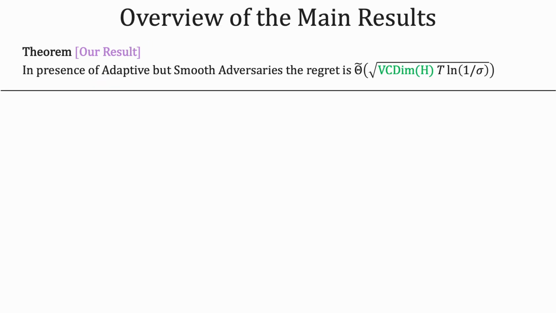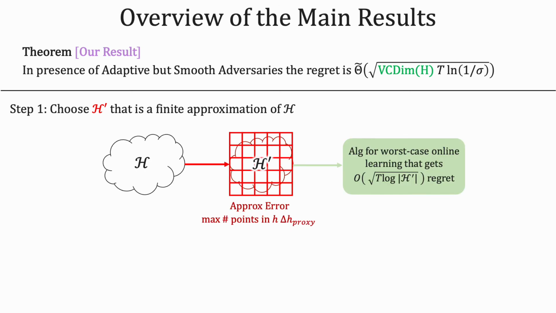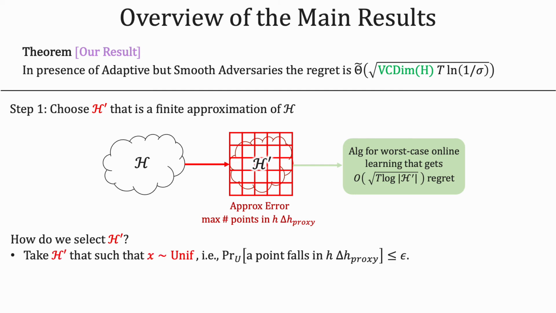Recall that we wanted to show that the regret is bounded by square root of t times the VC dimension. First, we take a finite approximation of h, let's call it h prime. Given h prime, we'll use a standard online learning algorithm with h prime and pay an additional regret given by the approximation error. How do we pick h prime? We pick h prime such that under the uniform distribution, the difference between h and h proxy is at most epsilon. This also works nicely for smooth distributions.